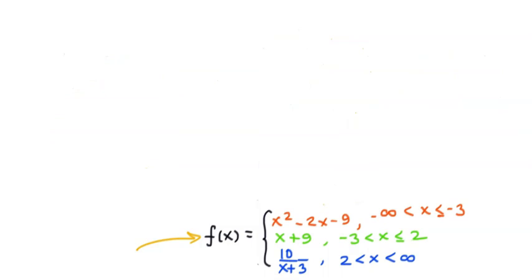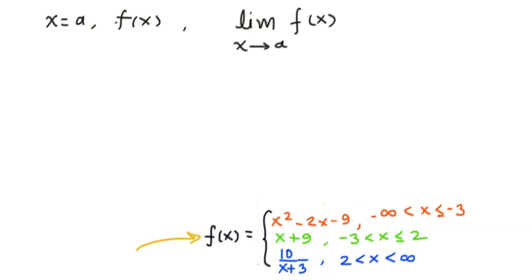A quick definition for continuity would be, if we have to check the continuity at x is equal to a, f of x is said to be continuous at x is equal to a if limit of f of x as x tends to a is equal to the value of the function at a. Now there is a catch. The left hand side is not very straightforward.